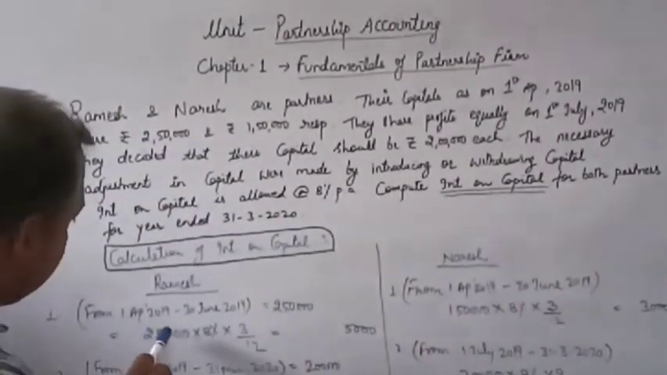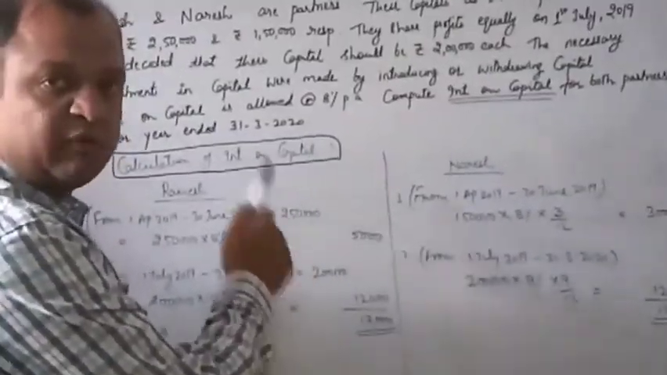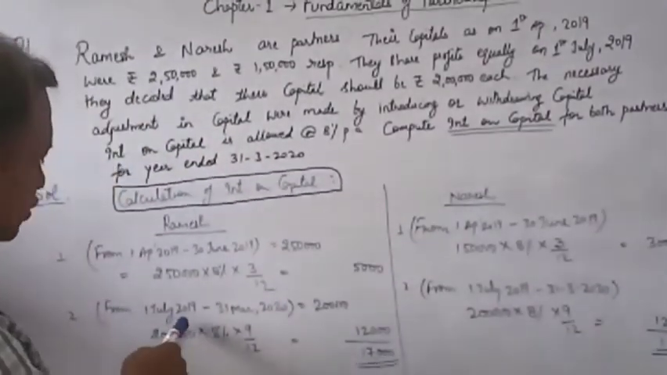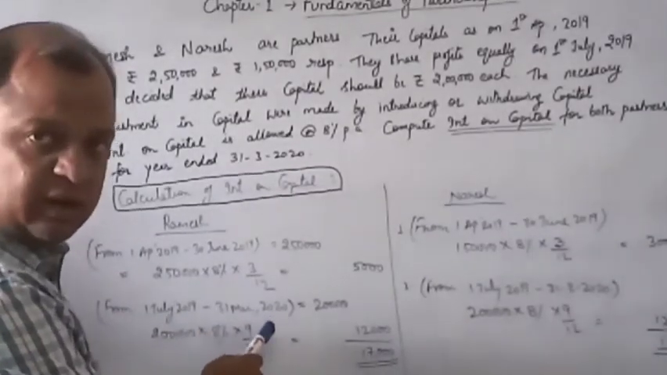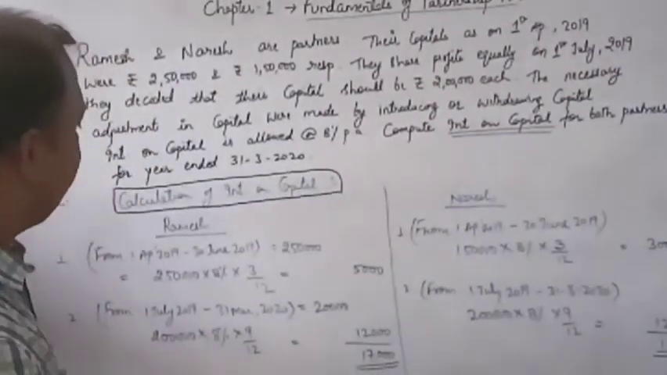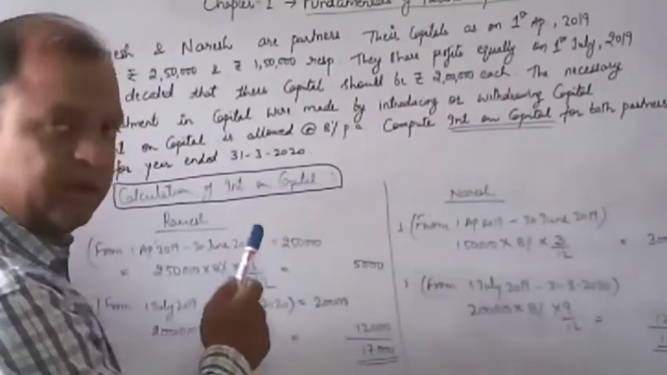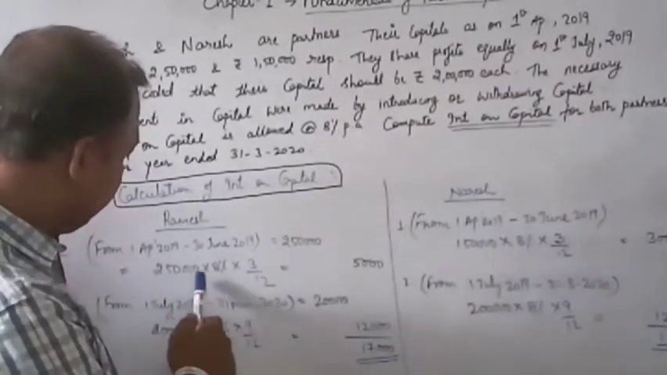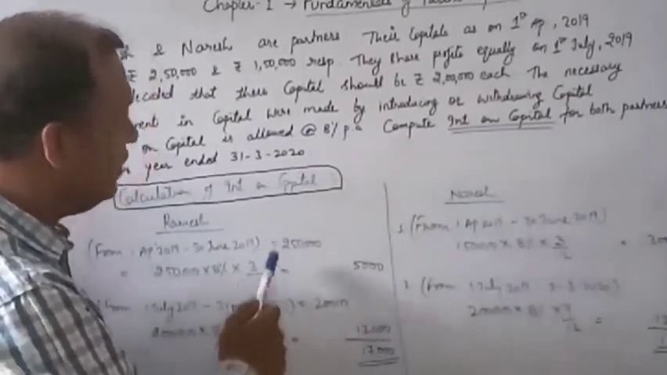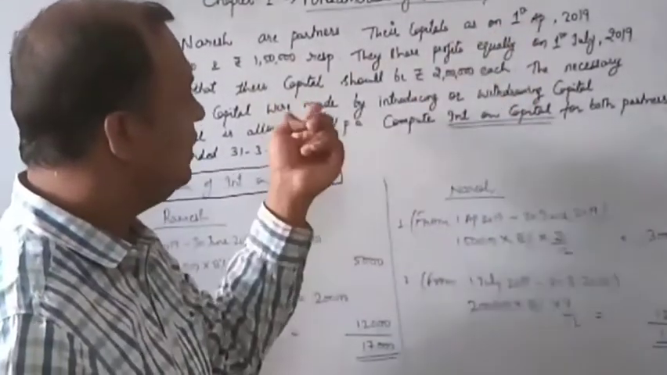From 1st April 2019 till 30th June 2019, his capital was rupees 2,50,000, which is original capital. Thereafter, from 1st July to 31st March, that is year end, his capital was rupees 2 lakh. Okay. Now, as the formula of interest on capital will be applied, it is principal amount into rate into time. See the working. 2,50,000 the original capital into rate 8% per annum into time. This capital 2,50,000 was invested for a period 1st April till 30th June.